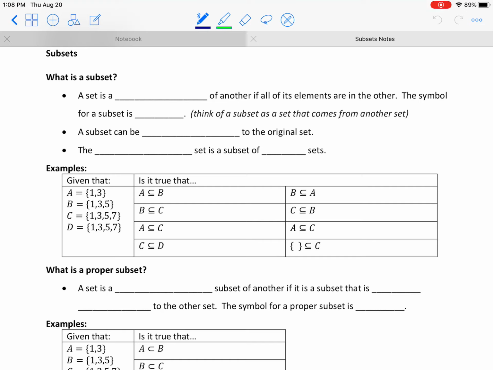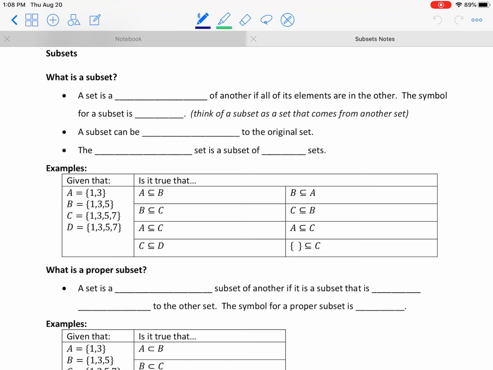So a subset, you probably have some concept of what the word means, works how it sounds and how you probably think it does. Basically, a subset is going to be creating a set from another set. So I'd like for you to think of it that way. Think of a subset as a set that comes from another set.